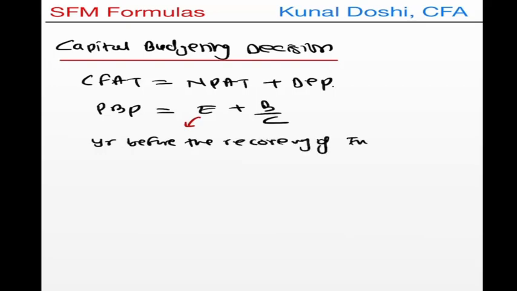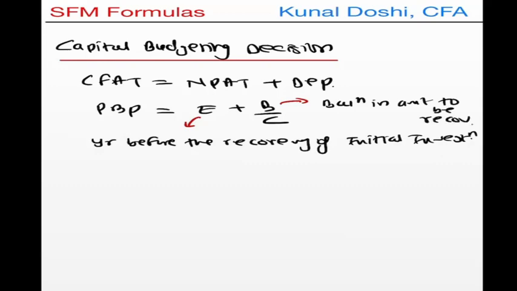B is the balance in amount to be recovered, and C is the cash flow in the year of recovery. So that is the payback period.